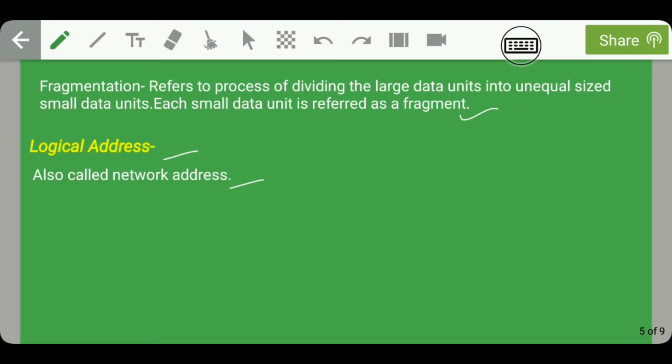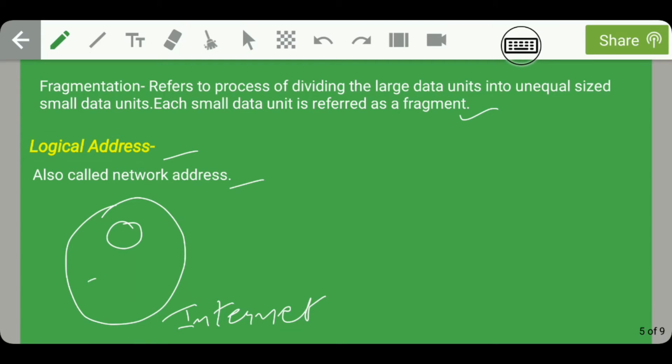Let us say that this is an internet, and in this internet there are three networks, that is network 1, network 2 and network 3. For each network we will assign a number. This number is called the network address and this number is unique with respect to the internet.